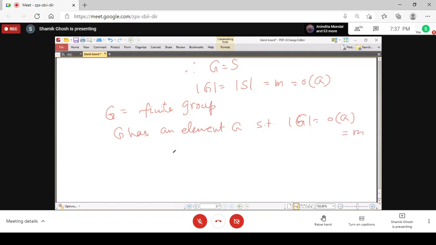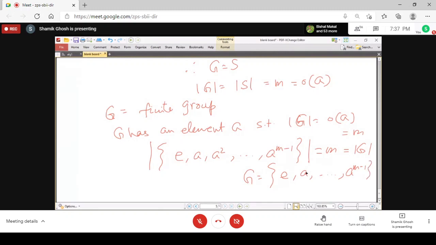Then, exactly in the same process, all the elements E, A, A square up to A to the power m minus 1 are distinct, just as in the proof above. Since all the elements are distinct and the number of elements of this set is m, the same as the number of elements of the group, the group is actually this set E, A, up to A to the power m minus 1.